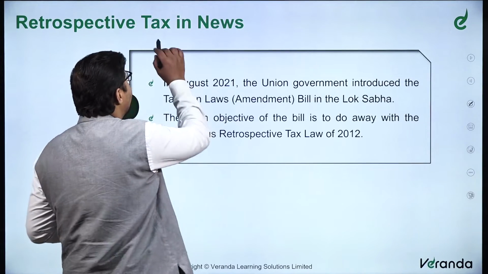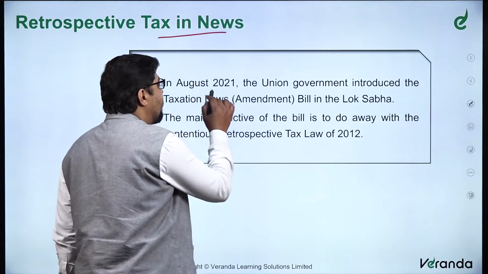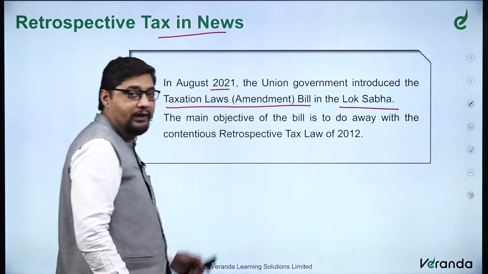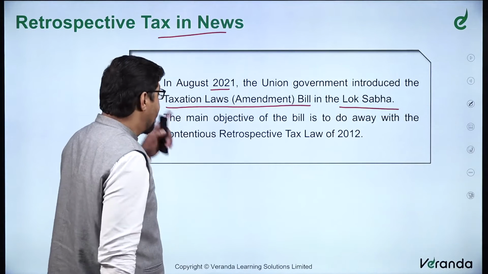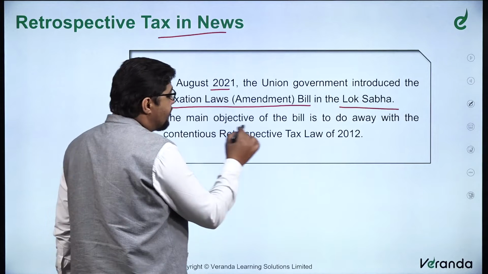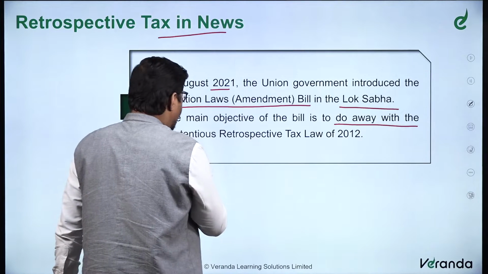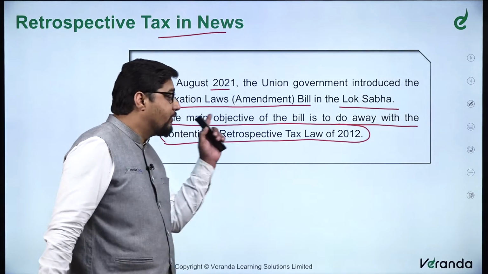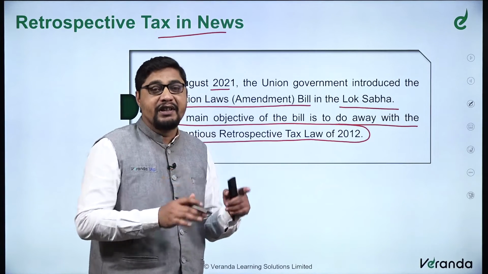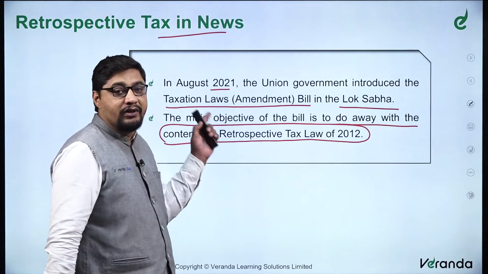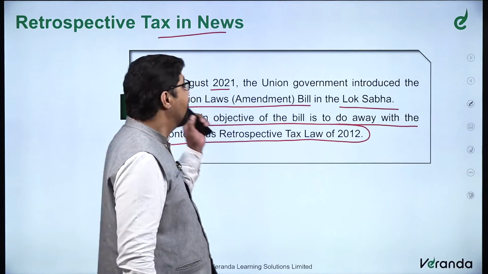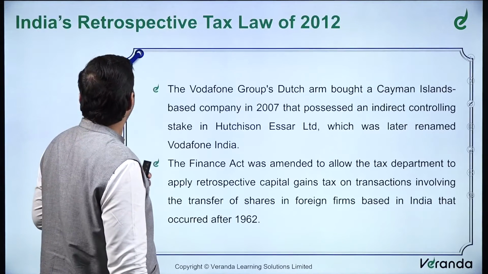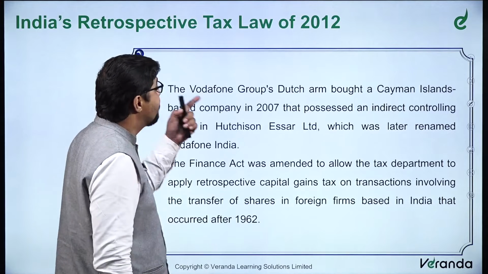Now what was the news regarding retrospective tax? It was in August 2021, the Union government introduced the Taxation Amendment Bill in the Lok Sabha. This is a significant bill when it comes to the retrospective law. The main objective of the bill is to do away with the contentious retrospective tax law rule of 2012. So to do away with the retrospective tax law and whatever legislations and mechanisms were initiated by that, the government has introduced this particular bill in the Lok Sabha in August 2021.